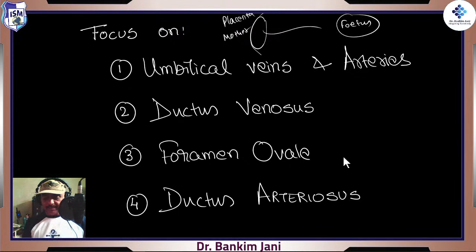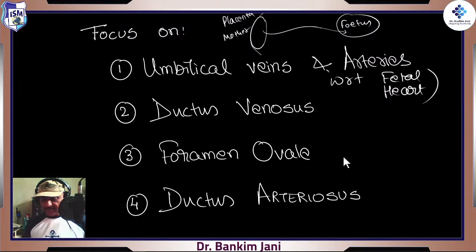So it is this placenta which is a barrier, and out of it some veins and some arteries are going. Now when we say umbilical vein and umbilical artery, with reference to what? With reference to the fetal heart, because now there are two hearts: one heart of the mother and a second heart of the fetus. So it is with reference to the fetus.